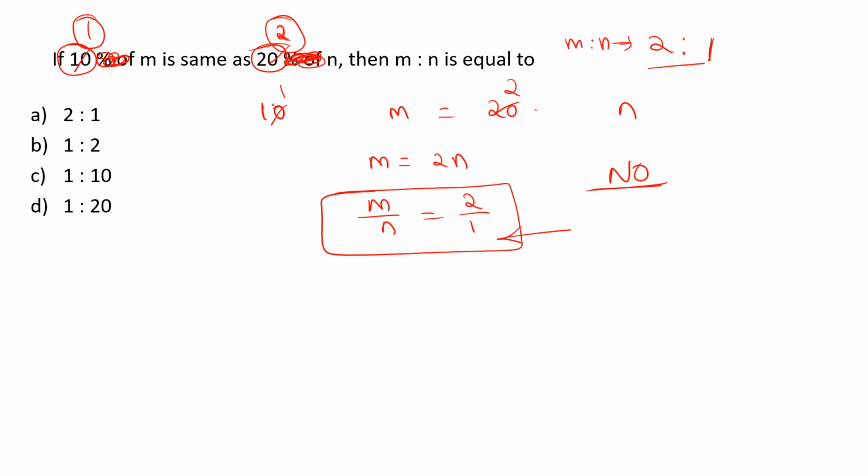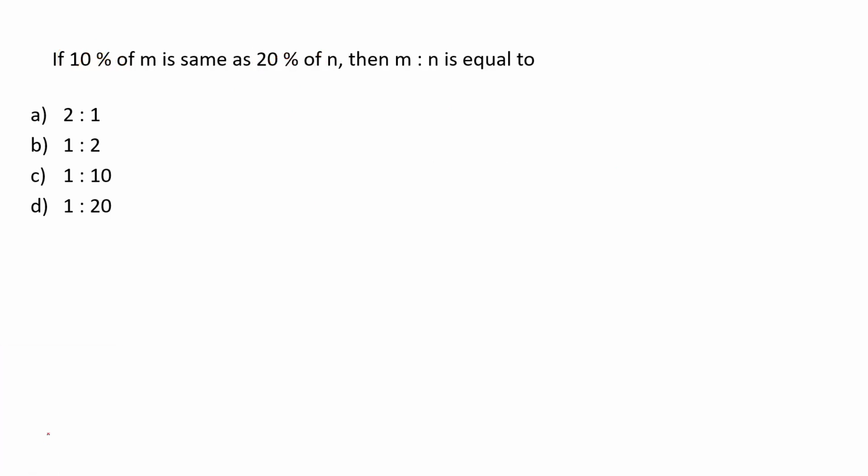So to get the m is to n ratio, we don't need to perform all these calculations. Just look at the question again, with a fresh mind. When 10% of m is same as 20% of n, we can say that the m is to n is going to be 10 ones and 10 twos. The ratio is going to be 2 is to 1.